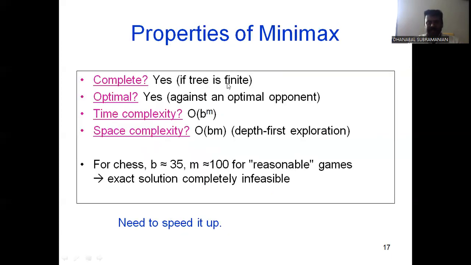Okay, properties of minimax: complete? Yes, it's finite. Optimal? Yes, it's an optimal path, because the minimax concept is used to find the shortest path from a source place to the destination. Time complexity is order of b to the m.